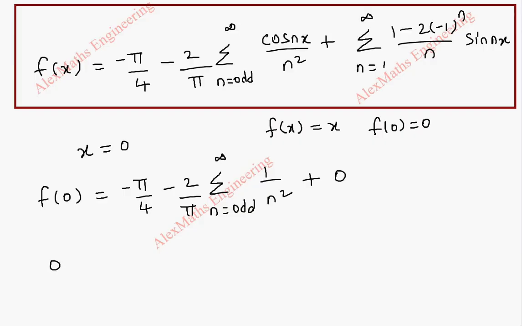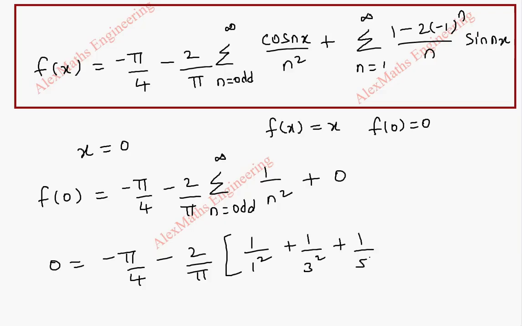So 0 equal to minus pi by 4 minus 2 by pi, and this I am going to expand. I am going to put odd numbers. So 1 square, the next odd number is 3 square, the next odd number is 5 square, plus dot dot dot. It keeps going like this.